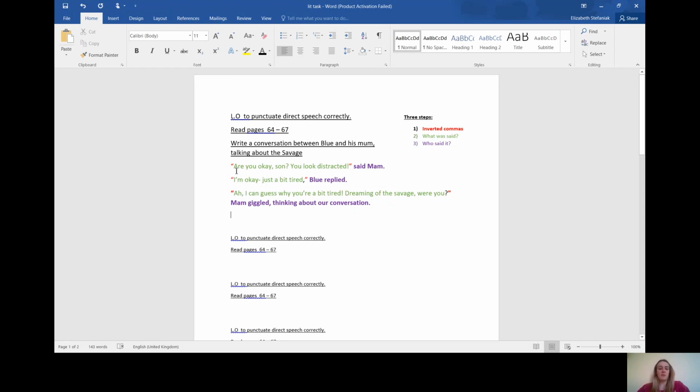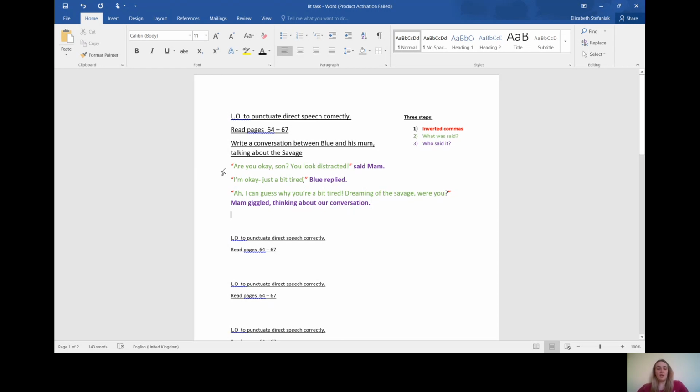So I've started writing your conversation here. I've started writing the first 3 lines and then we're going to write together the second 2. I've done it colour coded, so you've got the inverted commas here at the beginning, you've got what was said in between both sets of inverted commas, and you've got who said it at the end in purple here. So this is just an example of a conversation modelling what you might want to write. "Are you okay, son? You look distracted," said Mum. And then Blue is going to reply, "I'm okay, just a bit tired," Blue replied.